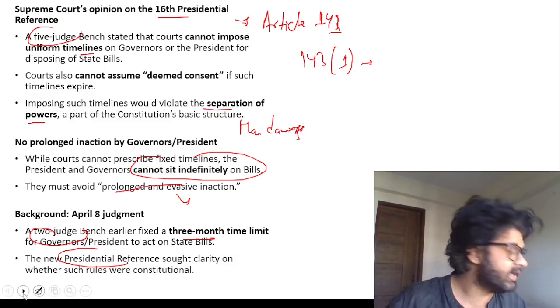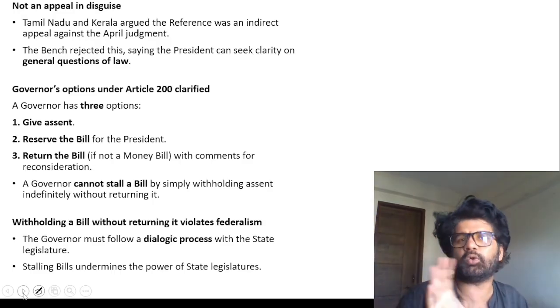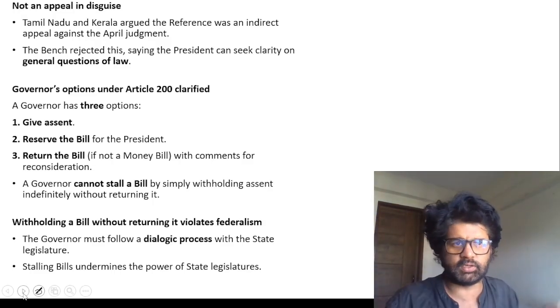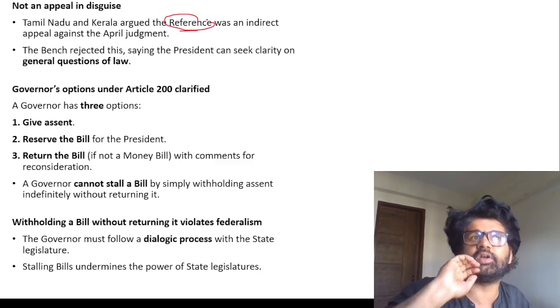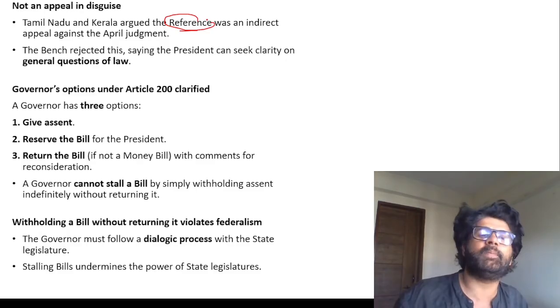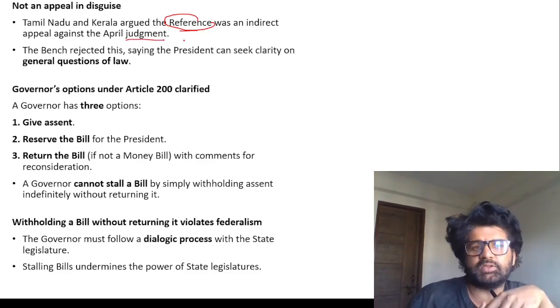Why are you sitting on a bill indefinitely? But that is a question altogether for a different time. We cannot put a time limit like was done earlier. Tamil Nadu and Kerala are saying that this reference is not a true presidential reference, and the President is not asking for advice. This is actually an appeal against that April judgment, where the Supreme Court two-judge bench set the 3-month timeline.